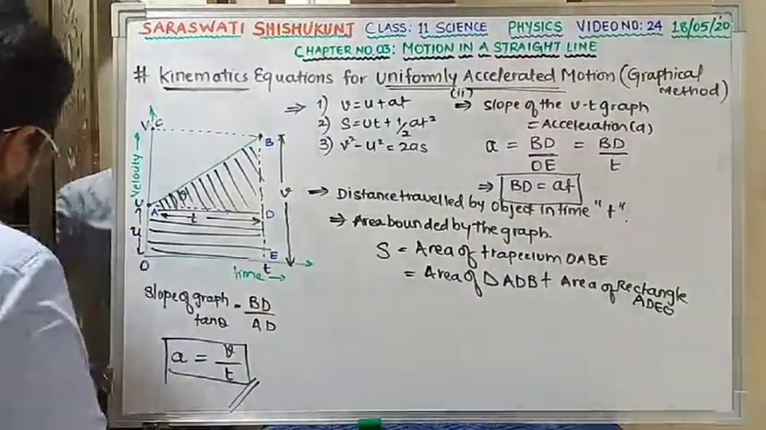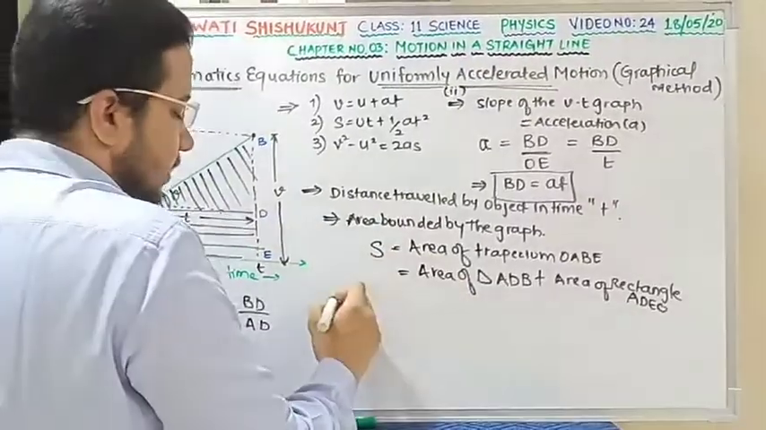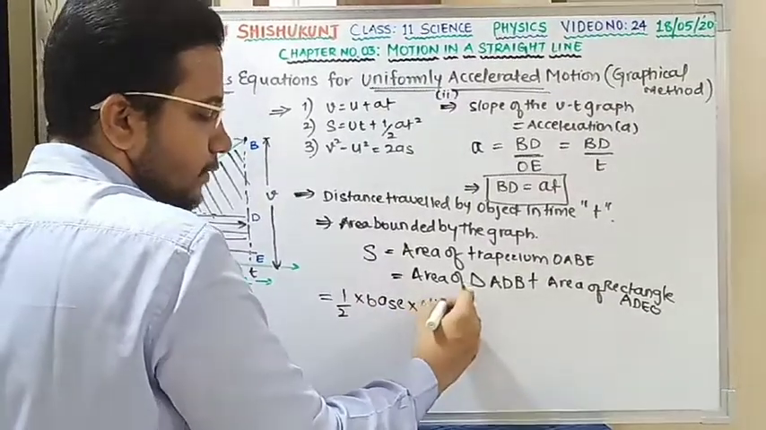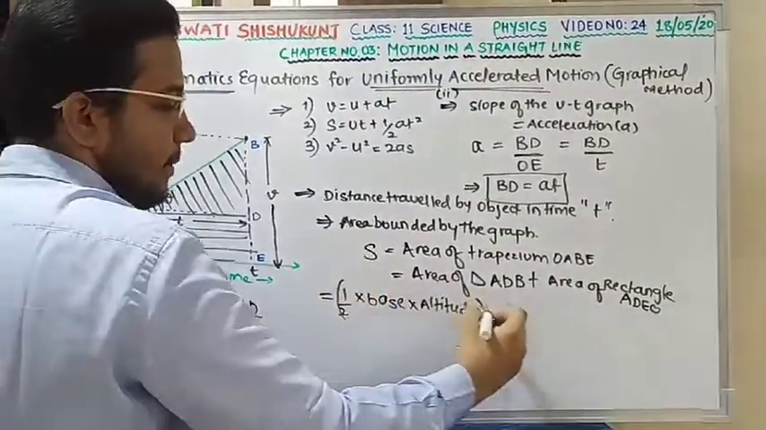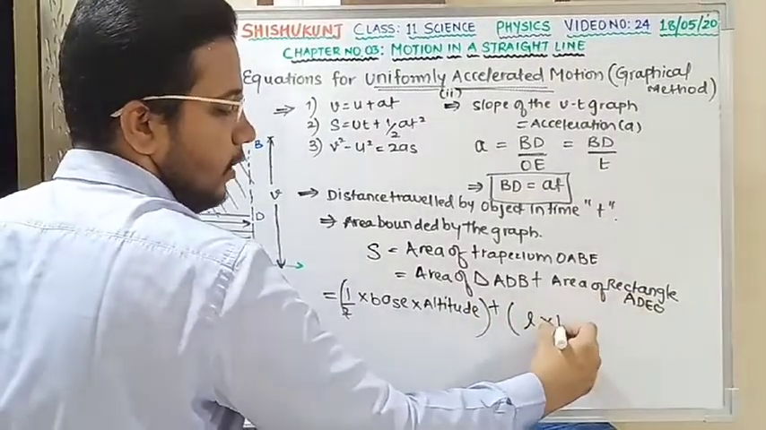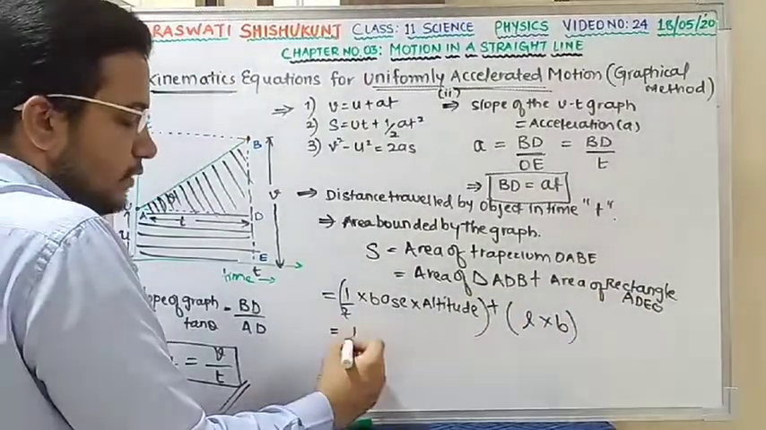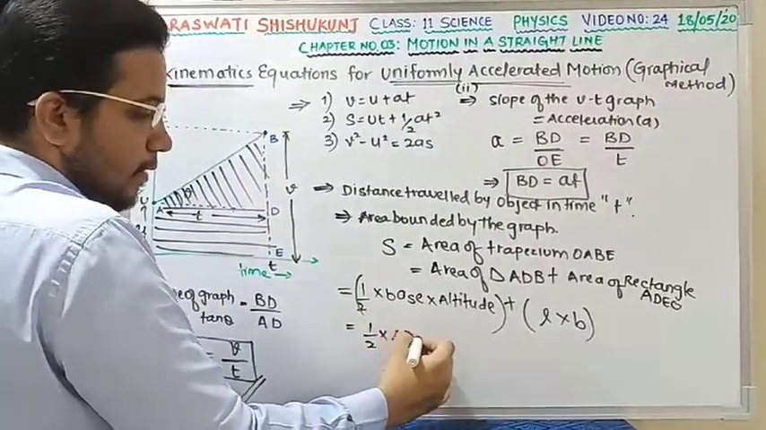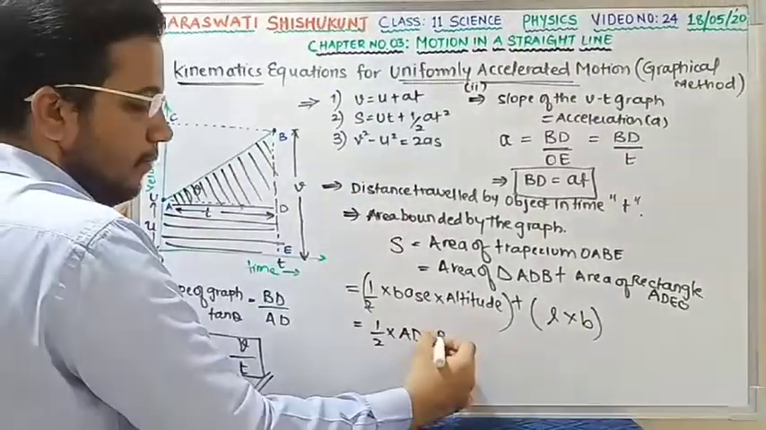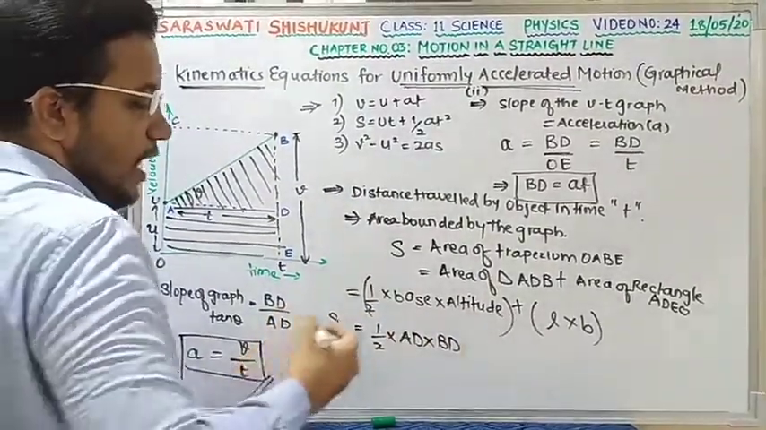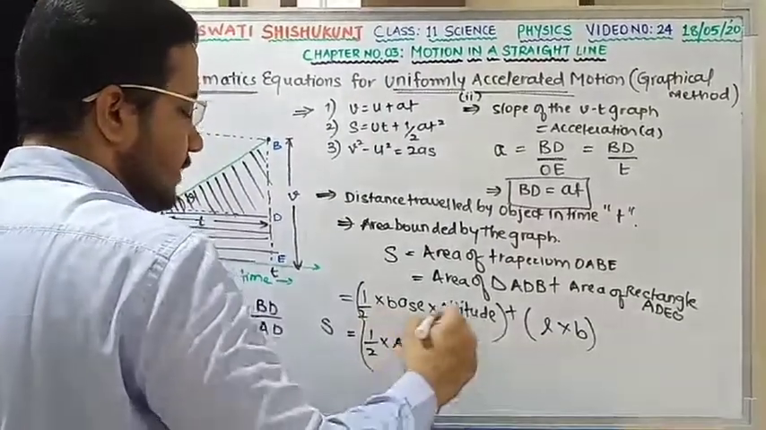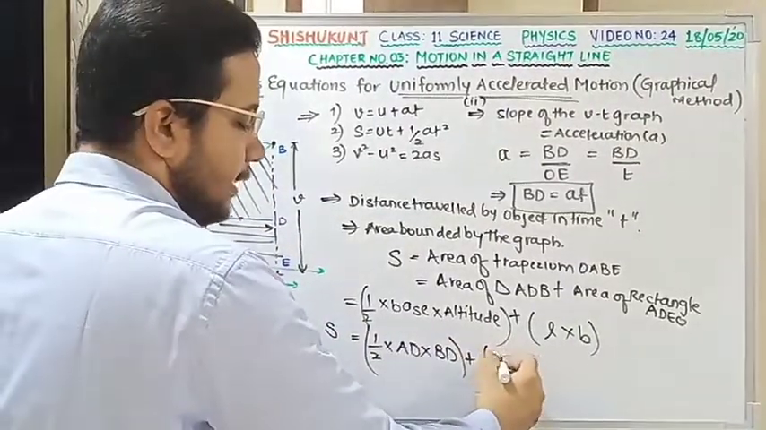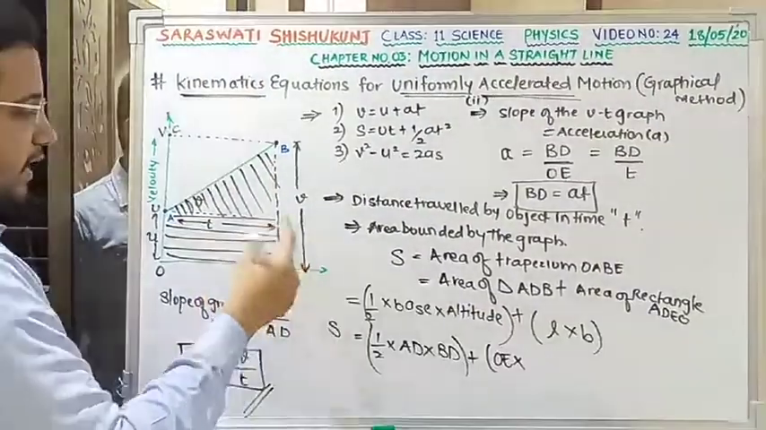Moving ahead, I have got the area of the right triangle equal to half base into altitude, that is the formula to find the area of a triangle, plus the area of the rectangle, which is nothing but length into breadth, that everybody knows. So 1 by 2 into, what is base over here? AD. What is altitude over here? BD. So I am having the formula S is equal to half AD into BD plus, what is the length of the rectangle? You can take either AD or OE, one and the same. So I am taking OE over here into, what is breadth? I can say DE.